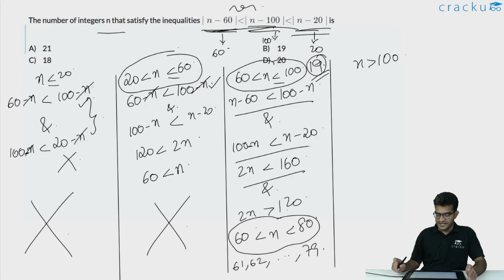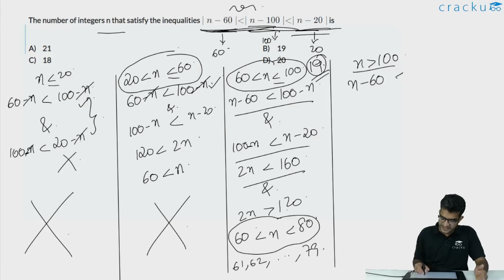Let us look at the last interval where n is greater than 100. If n is greater than 100, the values of all of these modulus will become very easy. Value of modulus of n minus 100 is n minus 100, value of modulus of n minus 60 is n minus 60, and value of modulus of n minus 20 is n minus 20. So in this particular case, the two inequalities are n minus 60 is less than n minus 100 and n minus 100 is less than n minus 20.